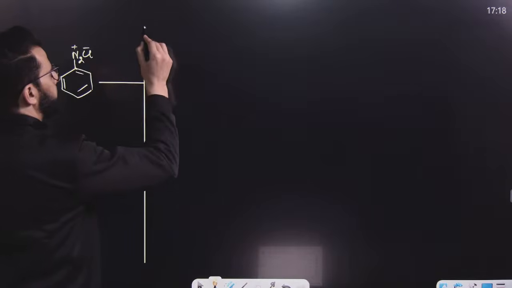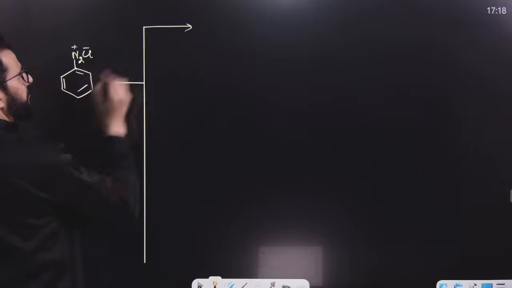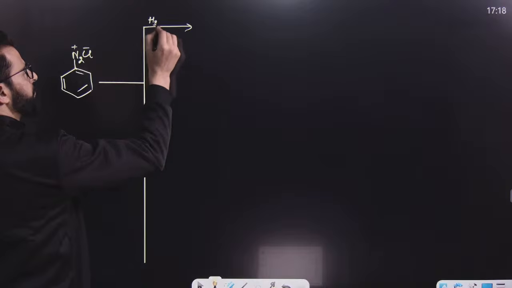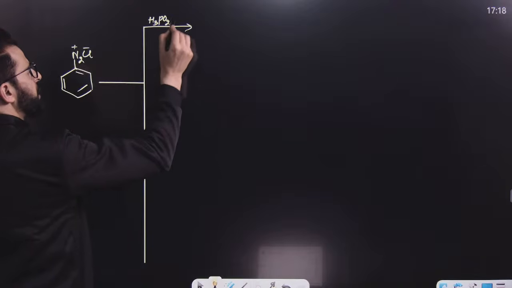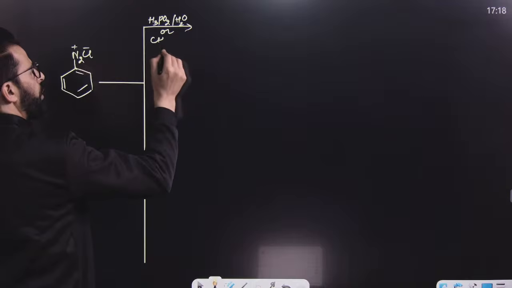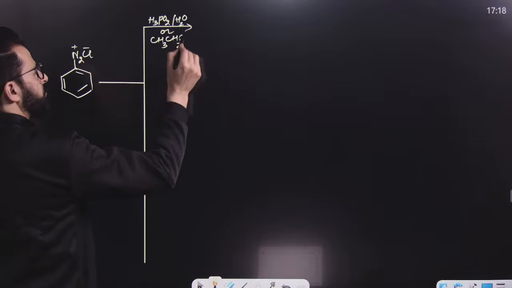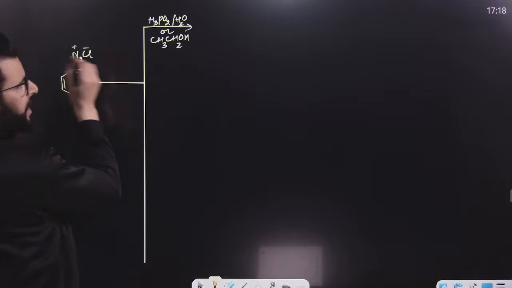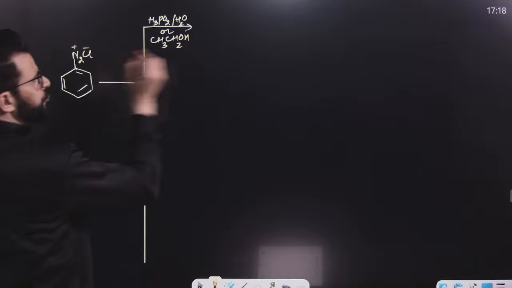Have a look. First of all, whenever benzene diazonium salt is treated with H3PO2, hypophosphorous acid and water, or ethanol, CH3CH2OH, just remove this nitrogen and instead of nitrogen introduce H.